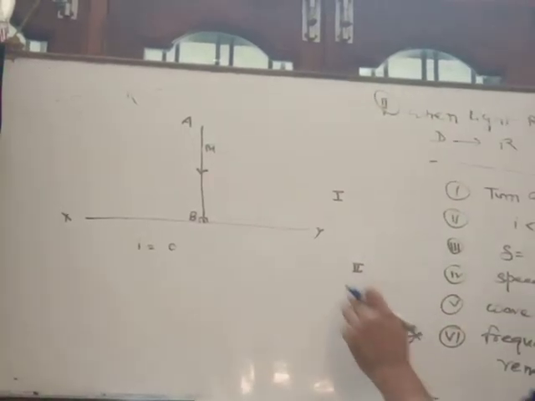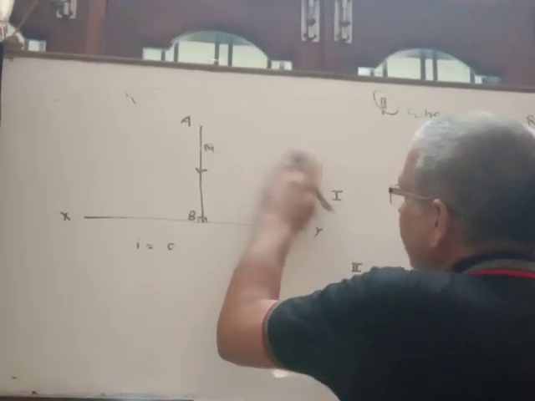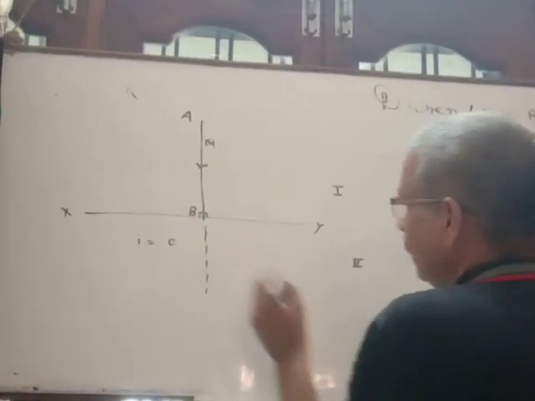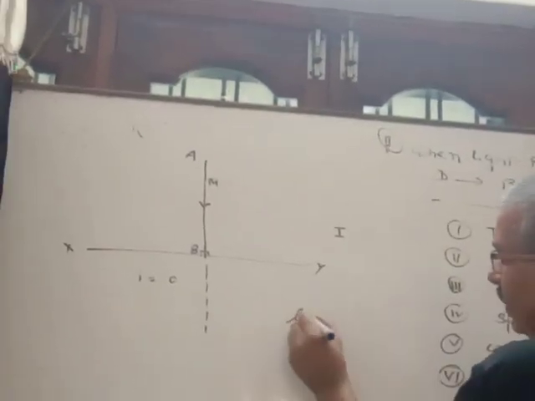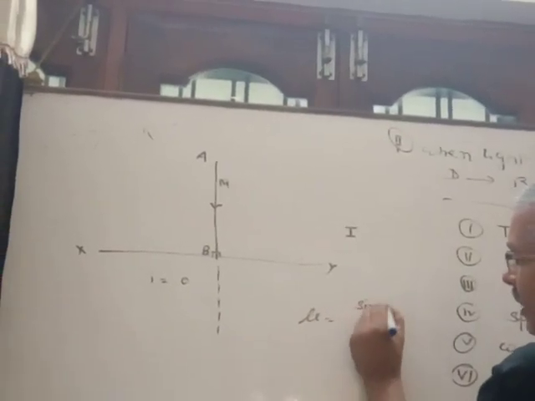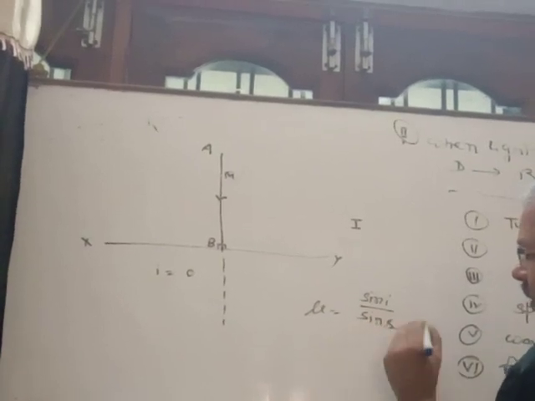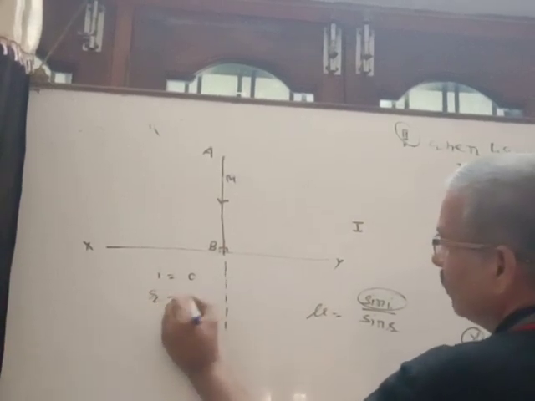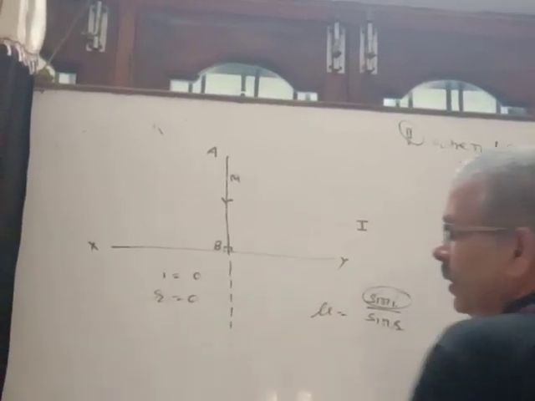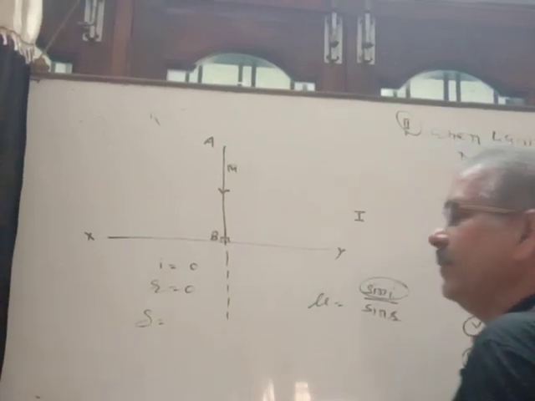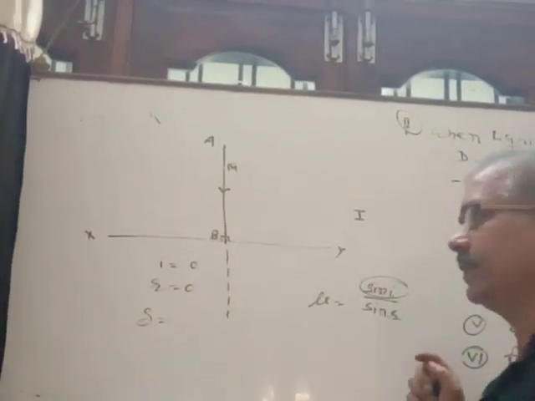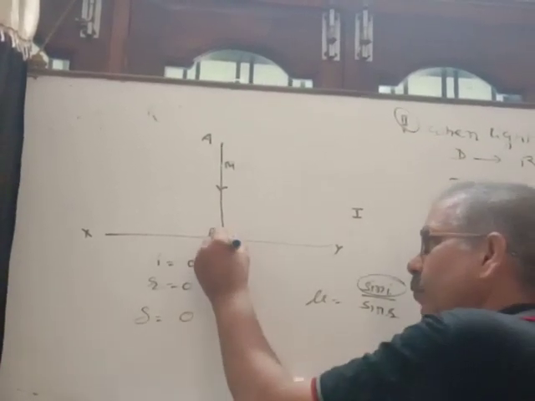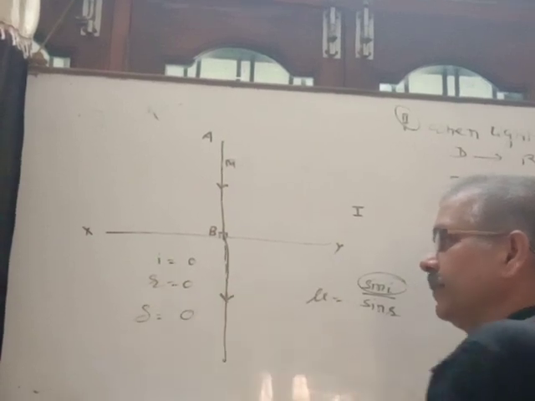Clear? What is the angle of refraction? If i is equal to 0, the refractive index is equal to sin i by sin r, by Snell's law. And if i is 0, sin i is 0, so r is also equal to 0. The angle of refraction is 0. The angle of deviation is the difference of the angle of incidence and the angle of refraction. It is also 0. It means light does not deviate from its path and moves without any deviation.